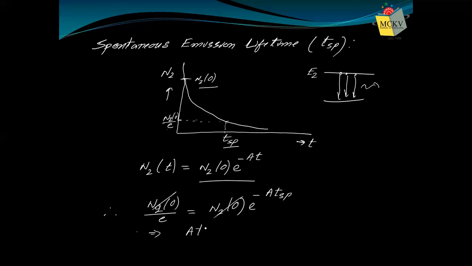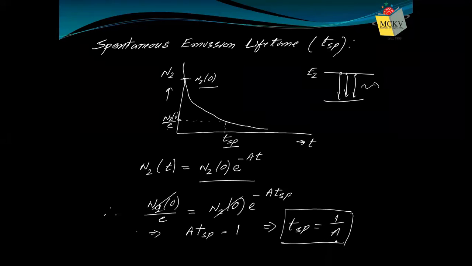So A into tau SP equals 1. That means tau SP equals 1 by A, where A is the Einstein A coefficient. So this is what you need to know, that spontaneous emission lifetime is just the inverse of Einstein's A coefficient.